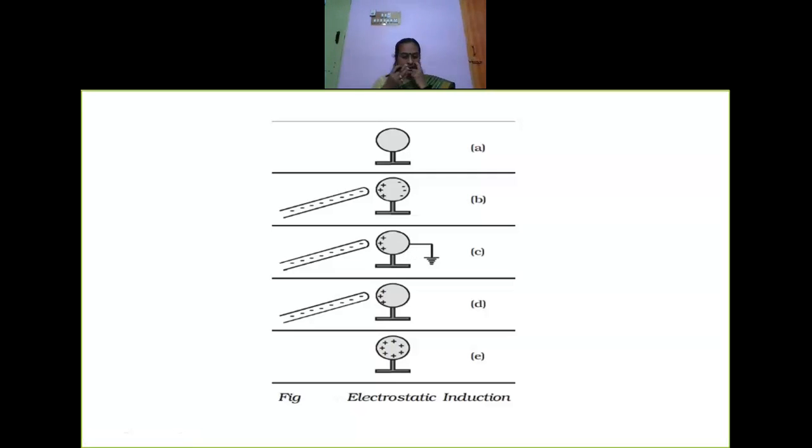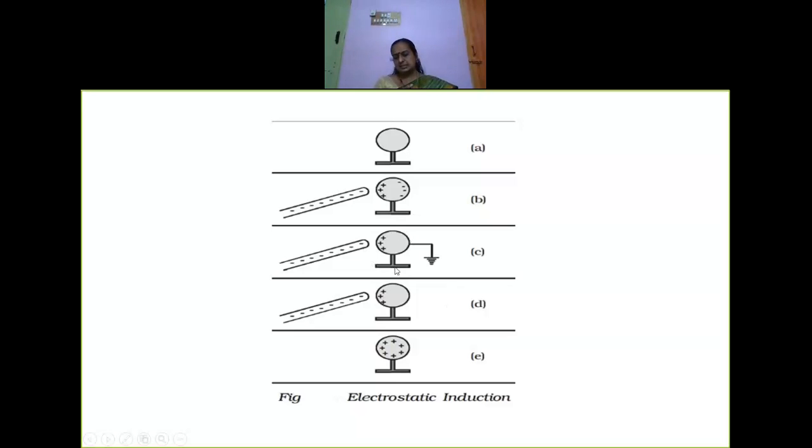All the electrons reach the ground, and since the positive charges cannot flow, all the negative charges will flow to the ground. And which alone will be remaining? The positive charges alone are remaining in the sphere. All the negative charges are grounded. Okay, so this is the third diagram.